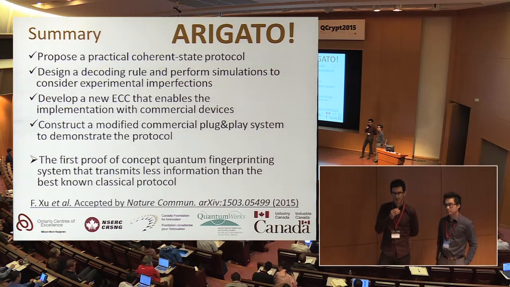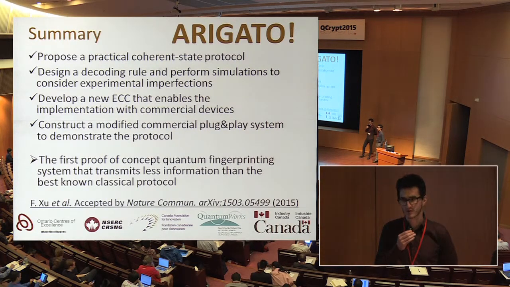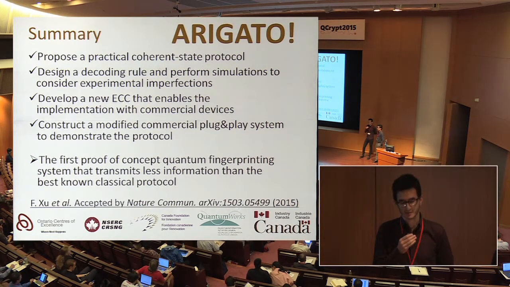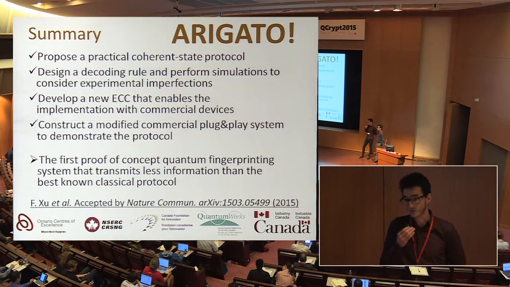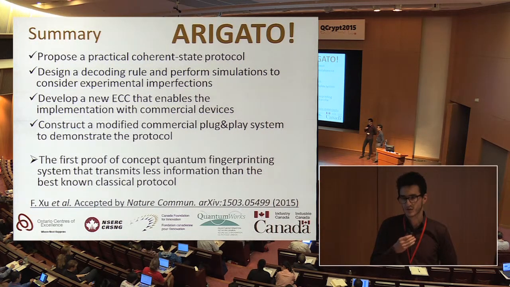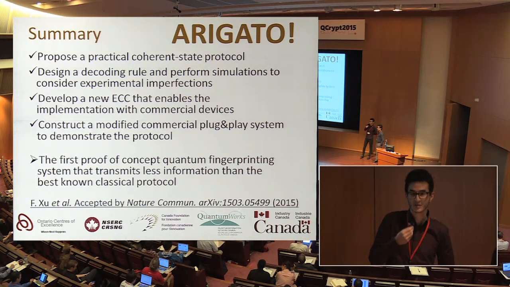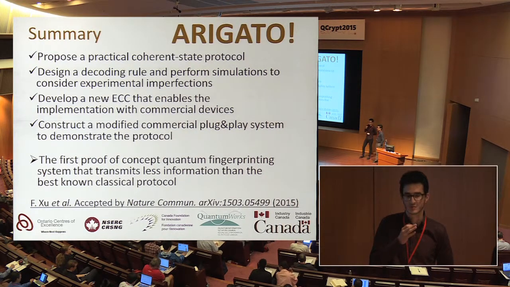So the lower bound for the classical case is square root of n, first of all, and so it's a protocol that can still err. It's actually one-sided error is the protocols that are being just the best known that it's found in the literature, right? And we are making a comparison in which that protocol is realized perfectly as well, right? So there's an error in the sense that there's a probability of not correctly determining whether the inputs are equal or not, but not errors in the sense of imperfections in the deployment, right? So we assume that we're comparing against a perfect implementation of a classical protocol.